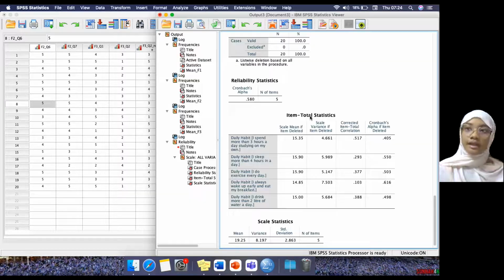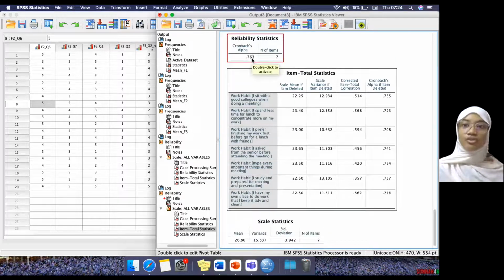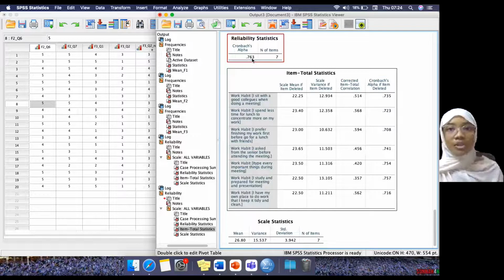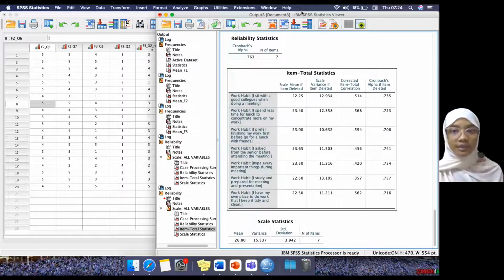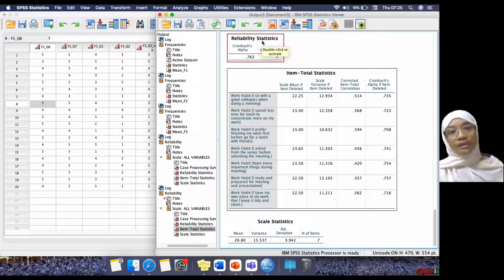Here there is another case. Your Cronbach alpha value is 0.763, meaning your questionnaire is acceptable. The questionnaire is acceptable, reliability alpha equal to 0.763. As a result, the questionnaire is reliable since the Cronbach alpha value exceeds 0.7. That is how you write it in your results later on. That one is no problem at all.